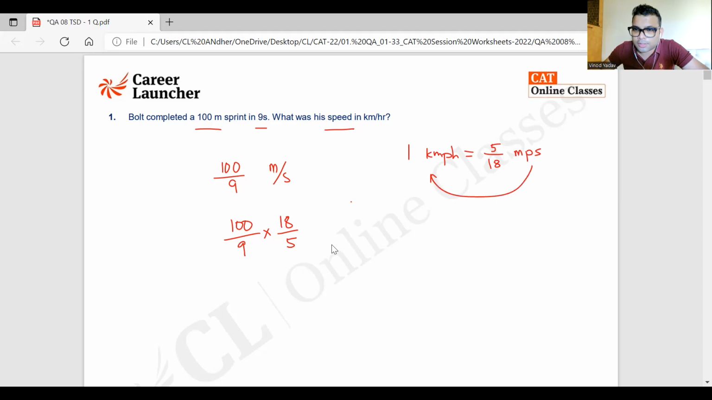So reverse is into 18 by 5, right? So 9 twos are and 5 twos are. So 40 meters per second. Okay, sorry, kilometer per hour. 40 kilometer per hour, because it was already meter per second, we converted to kilometer per hour. So answer is 40. Great. Okay.